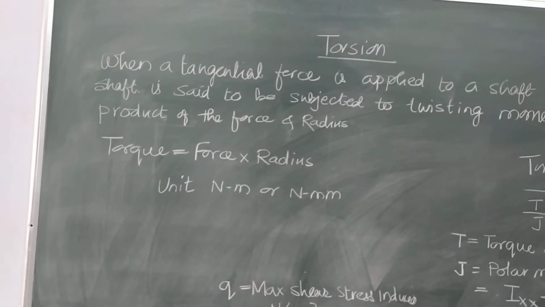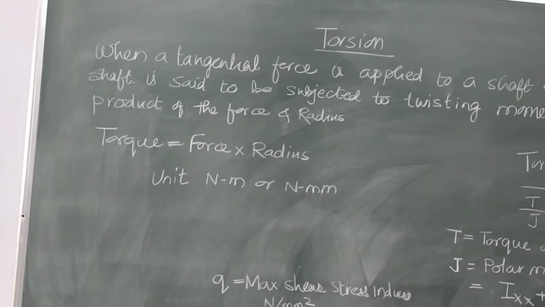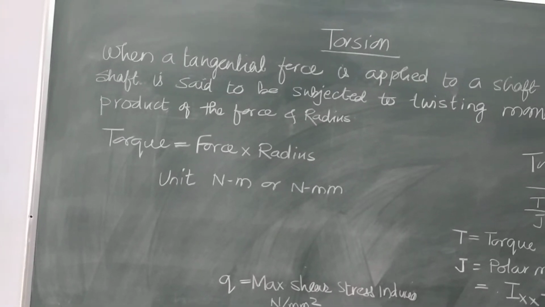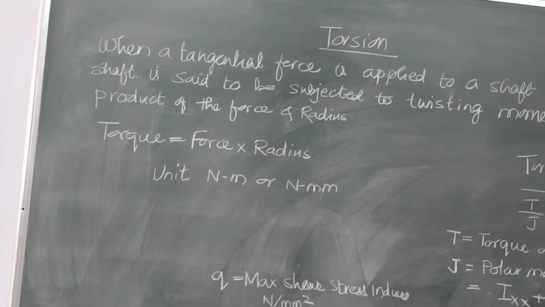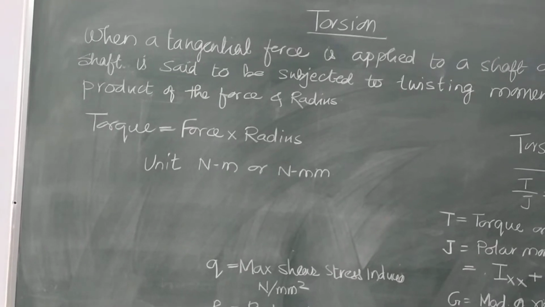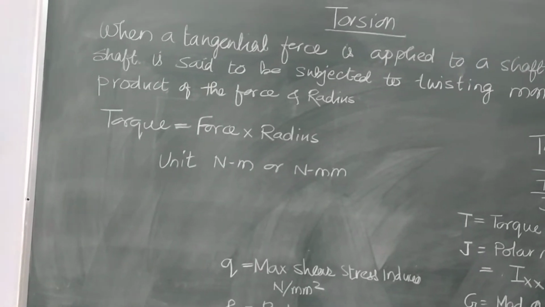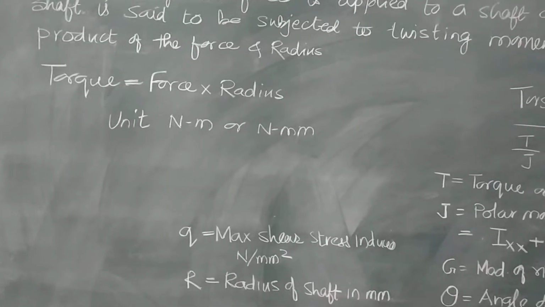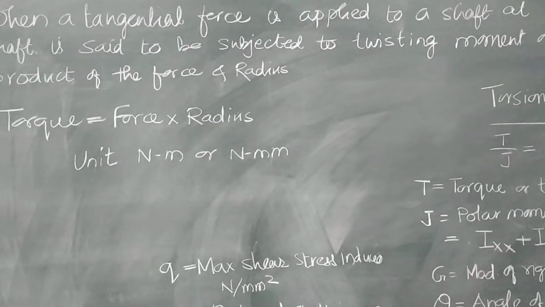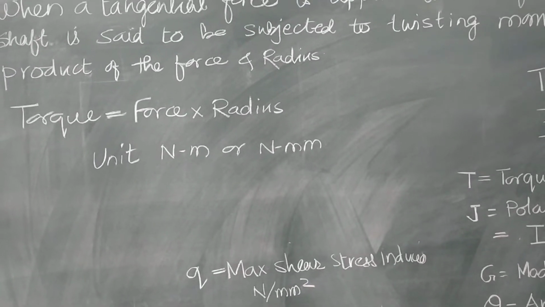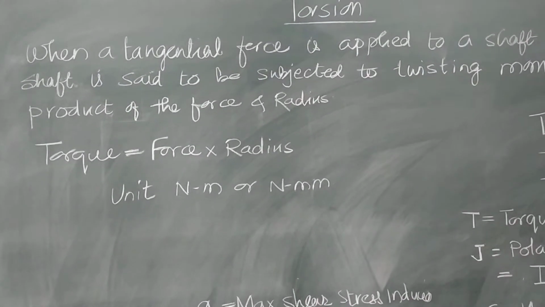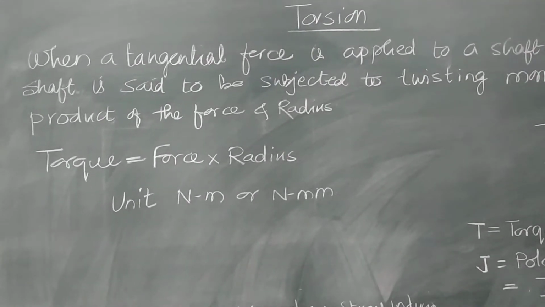Third, circular section remains circular even after twisting. Fourth, plane sections before twisting remain plane after twisting and do not practically twist or warp. Next, a diameter in the section before deformation remains a diameter or straight line after deformation. Sixth, stresses do not exceed the proportional limit. Seventh, shaft is loaded by twisting couples in planes that are perpendicular to the axis of the shaft. And eighth assumption, twist along the shaft is uniform.